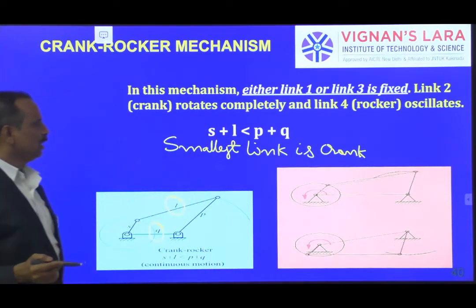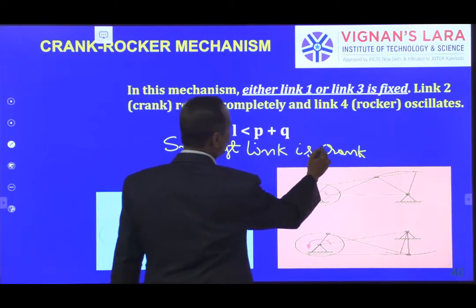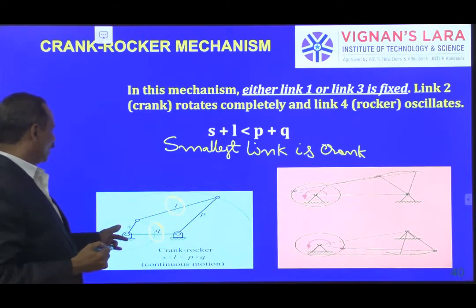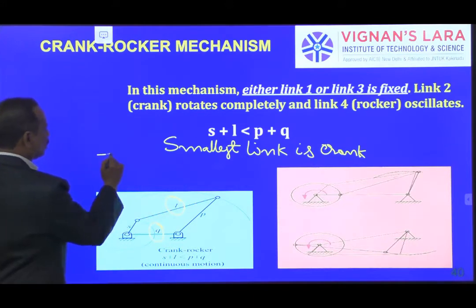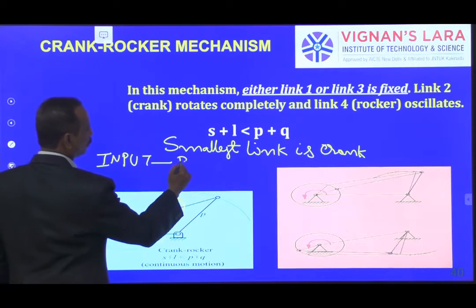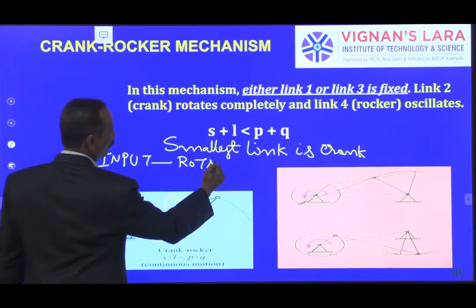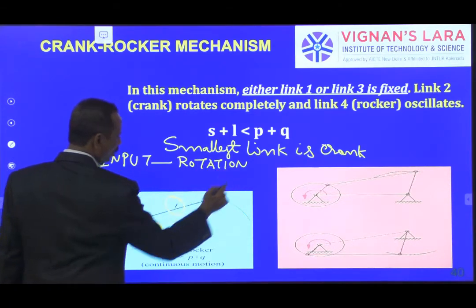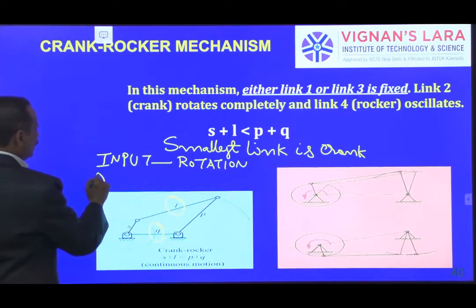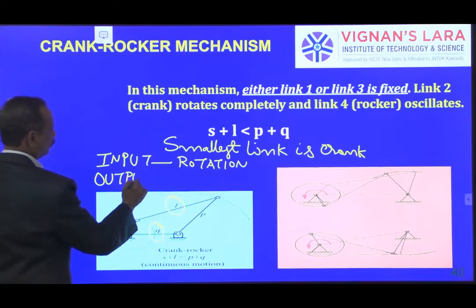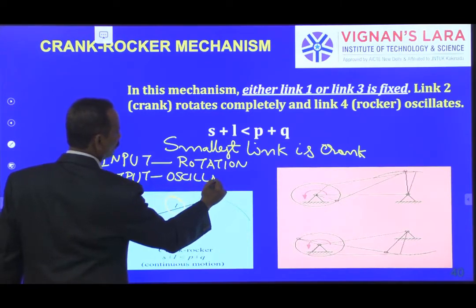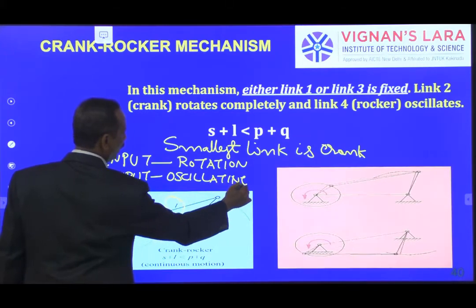Just now we discussed that the crank is the one which is rotating, that means the input is rotation. Then where do we get the output? We get the output at P, and the output is oscillating.